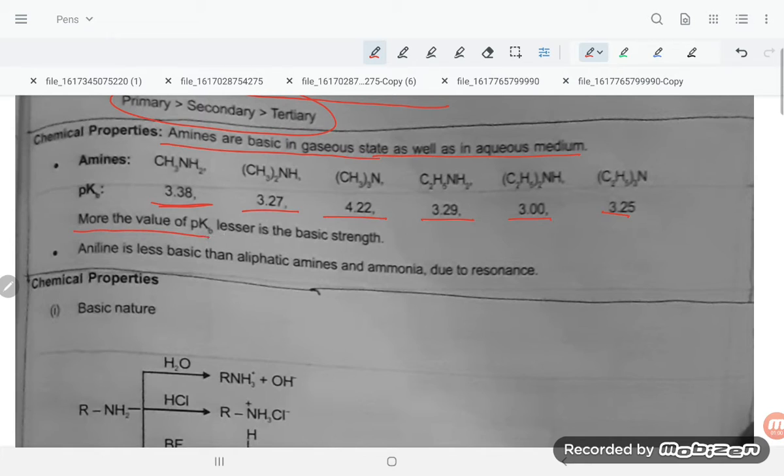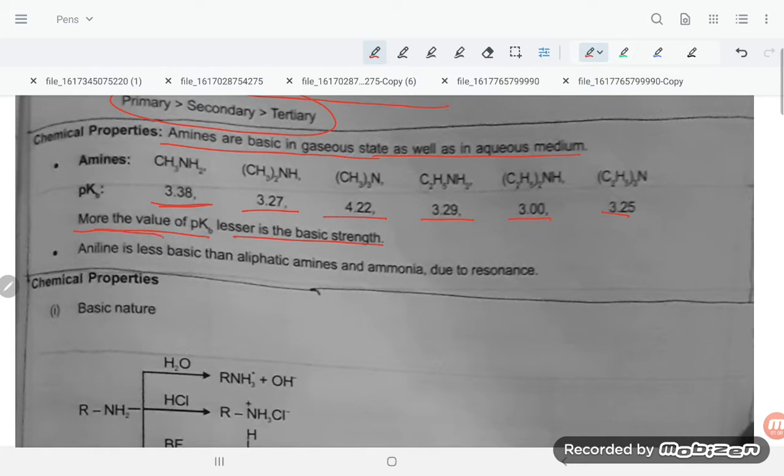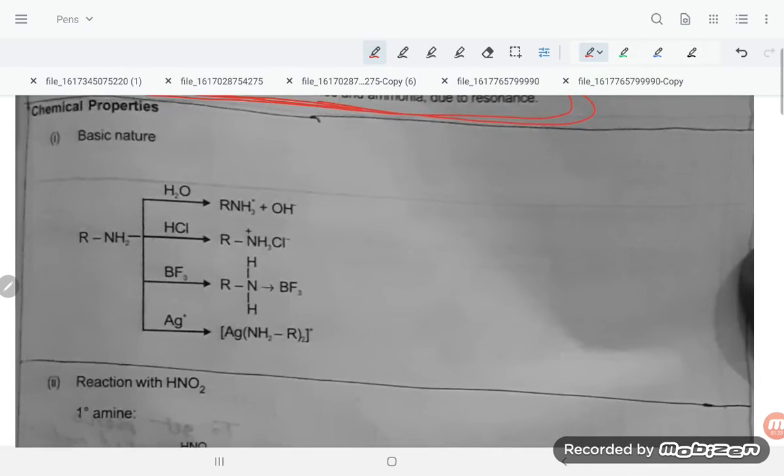More the value of pKb, lesser is the basic strength. So you can check out, students, which can be the more basic. Aniline is less basic than aliphatic amines and ammonia due to resonance. What they are saying is aniline is less basic than aliphatic amine due to resonance.